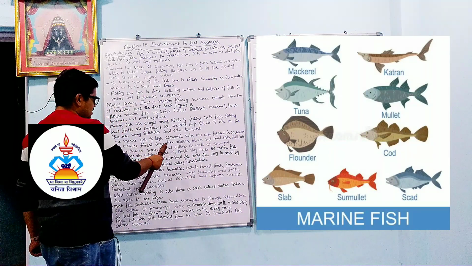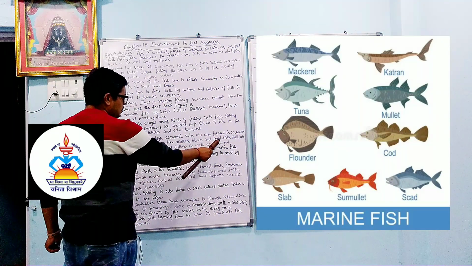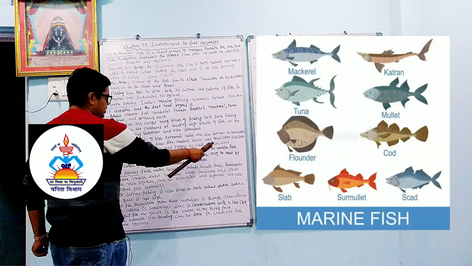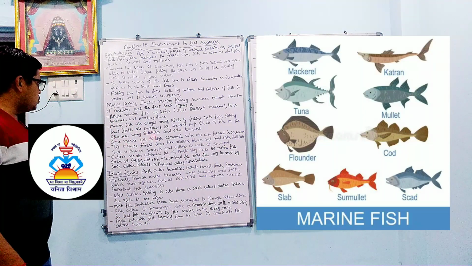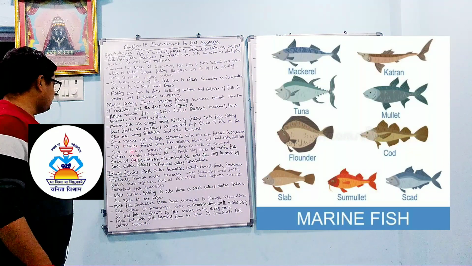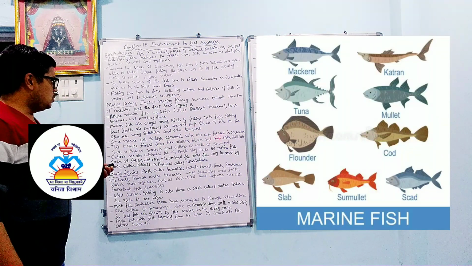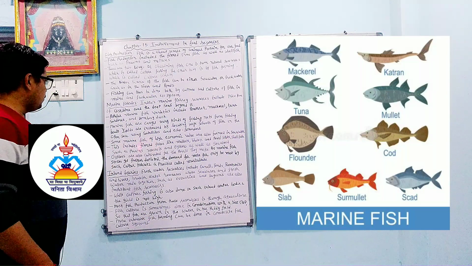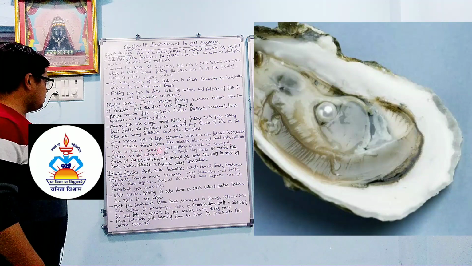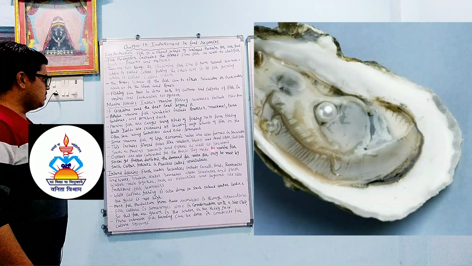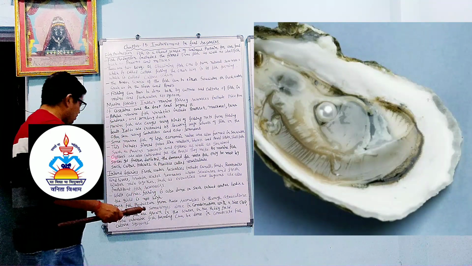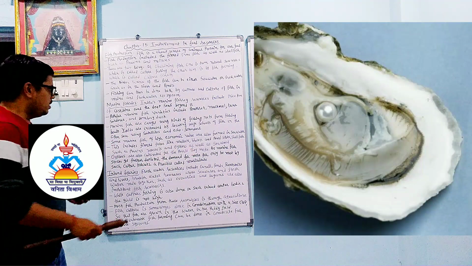Some marine fish of high economic value are also farmed in seawater. These include finned fish like mullets, bhekti and pearl spot, shellfish such as prawns, mussels and oyster, as well as seaweed. Oysters are also cultivated for the pearls they make.